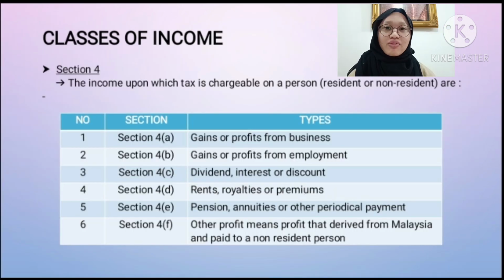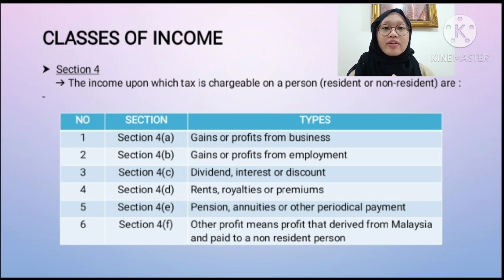Next, we go to the classes of income. In Section 4, the income upon which tax is chargeable on a person, whether resident or non-resident. There are 6 classes of income in Section 4, as you can see on the table. Section 4, paragraph A is profit from business. B is profit from employment, such as bonus. C is interest, dividend, or discount.